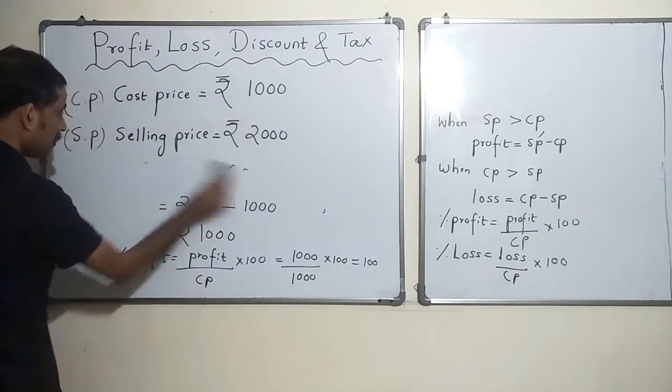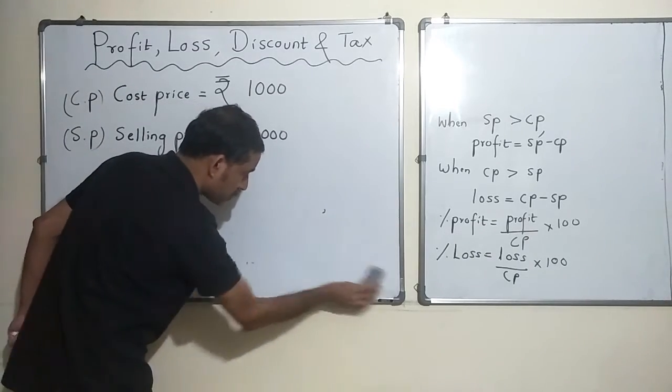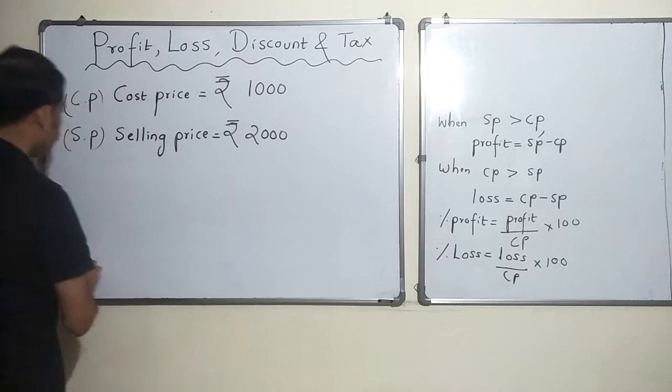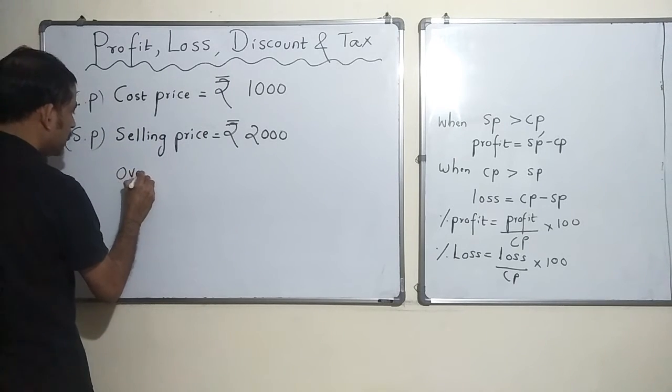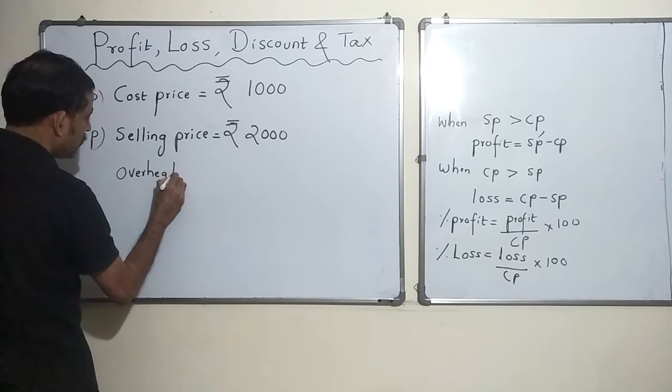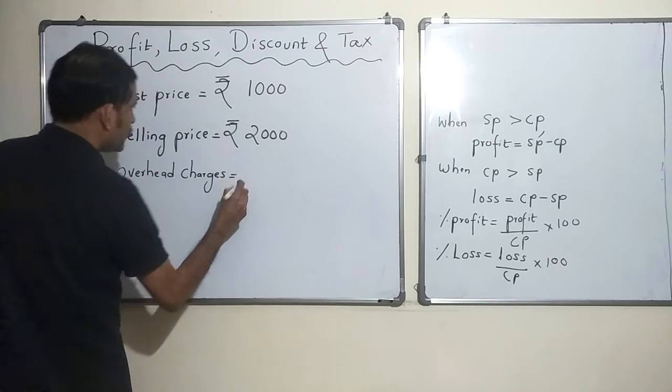So I modified this problem a little bit. Okay. So now I know that I spent 200 rupees more in transportation. Okay. So let's say they are overhead charges, which I have to somehow recover from this. Okay.